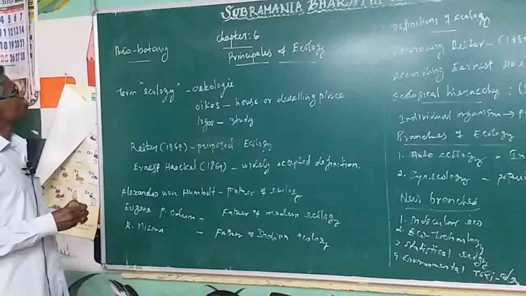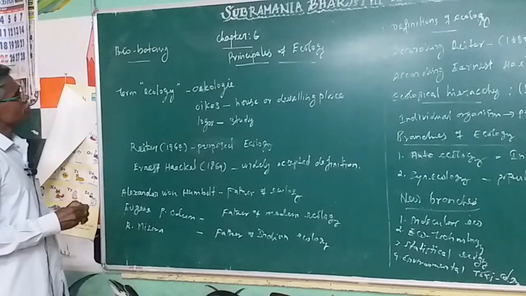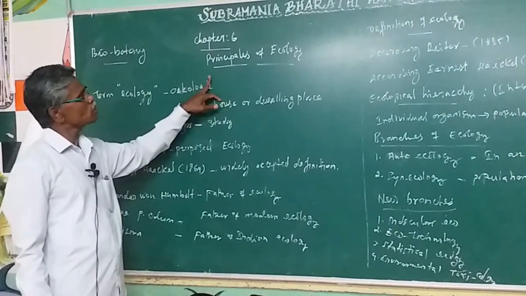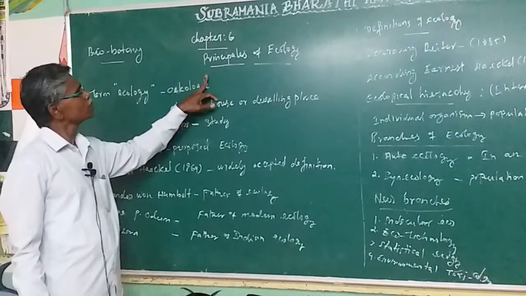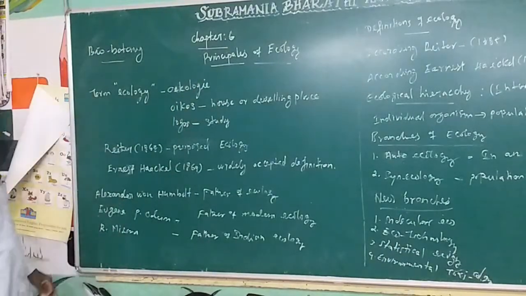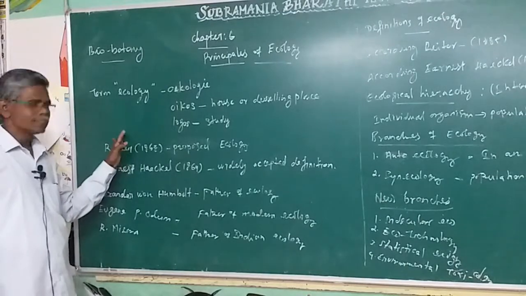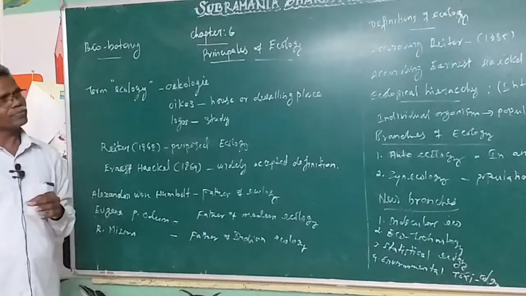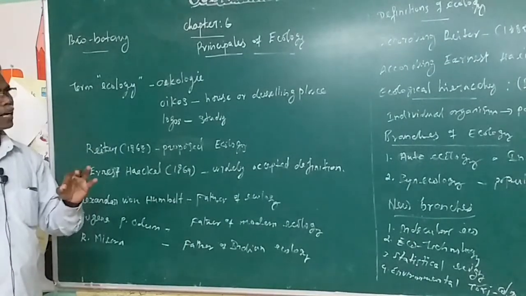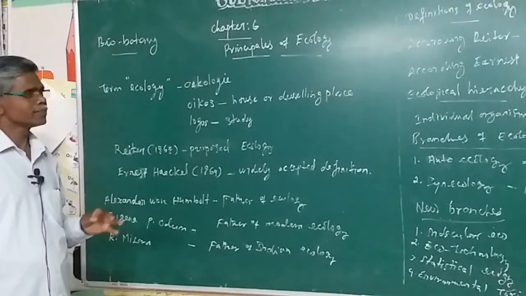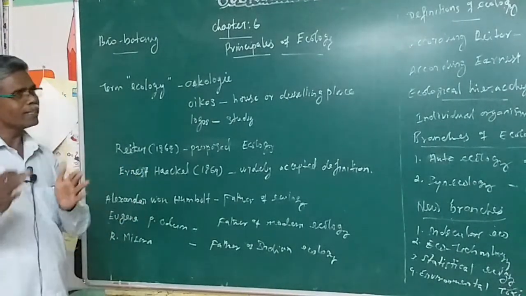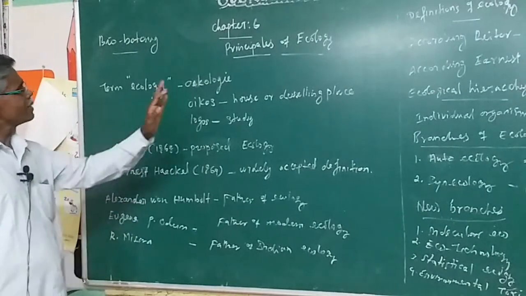Now we are going to the biobotany subject, chapter 6. The chapter name is Principles of Ecology. Once again, Principles of Ecology. Now, what is ecology? This is the word which is defined as the relation between organism and the environment. That condition is called ecology.